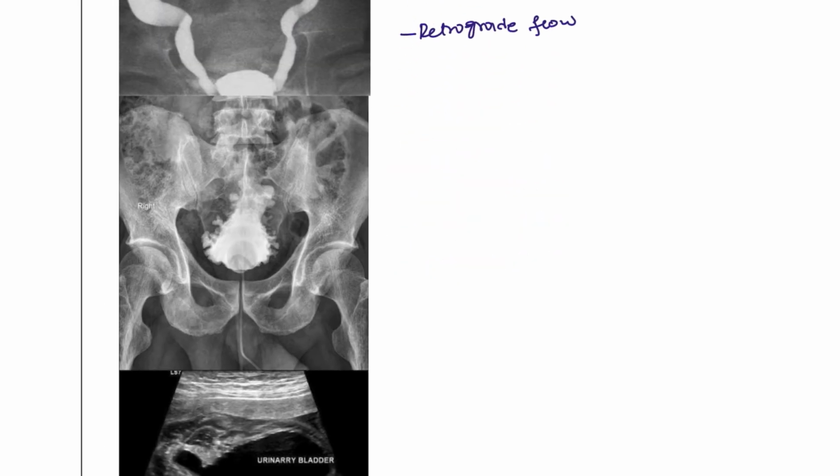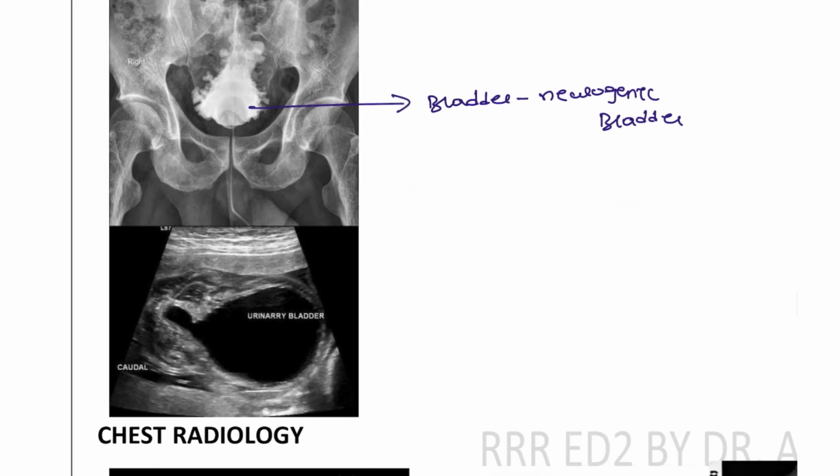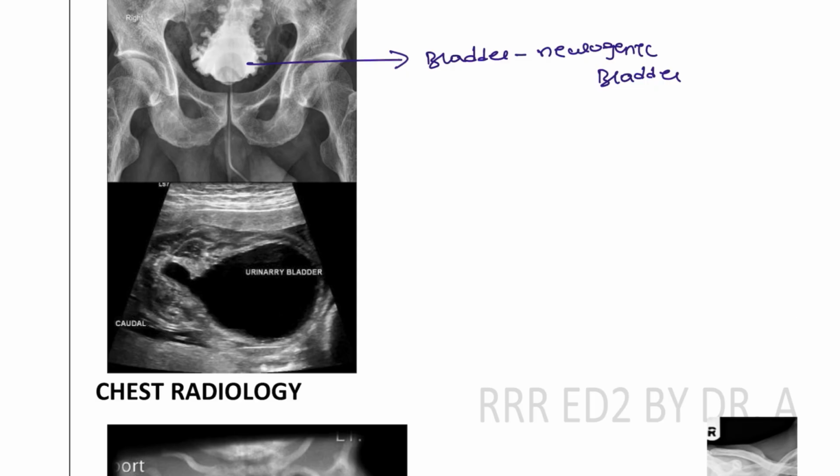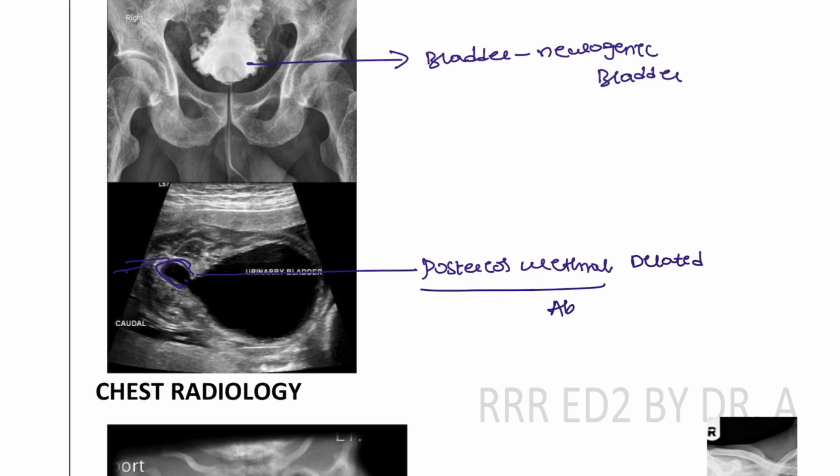Next, this is the bladder condition, and the bladder is proliferating more, which is seen with the neurogenic bladder. This is seen in patients of neurogenic bladder. Next picture. This is the urinary bladder. The posterior urethral wall is more prominent, because it is dilated, it is not going to go further. This is dilated. The defect is posterior urethral wall absence.